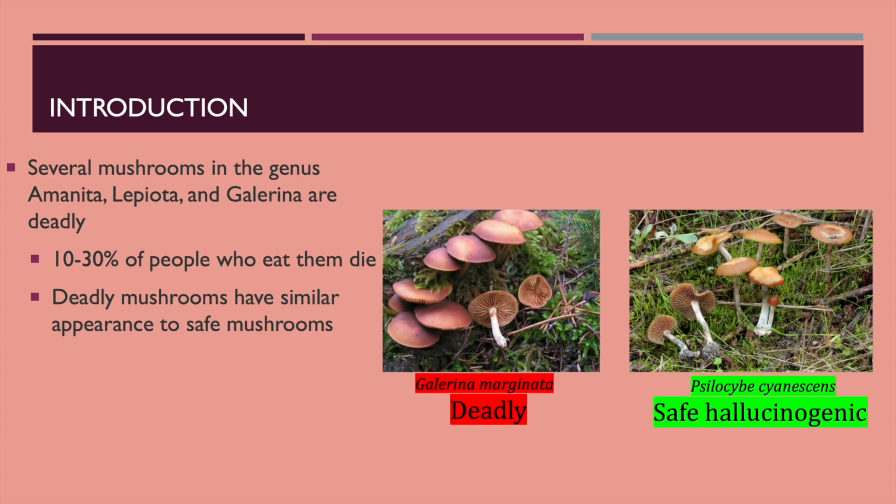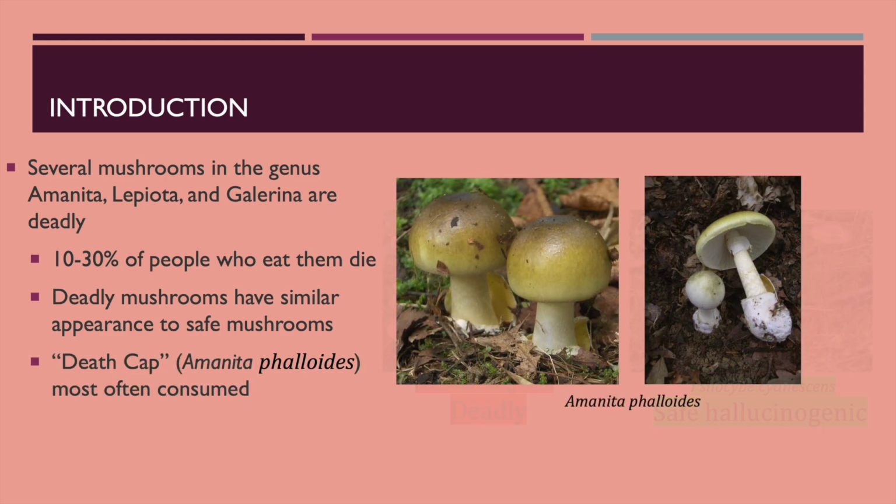Many of these mushrooms have similar appearance to safe to consume mushrooms. For example, the deadly Galerina marginata mushroom is often mistaken for the safe hallucinogenic mushroom Psilocybe cyanescens. Of all the known deadly mushrooms, Amanita phalloides, also known as the death cap, is most often consumed accidentally. These mushrooms are the cause of 80% of all mushroom poisonings.